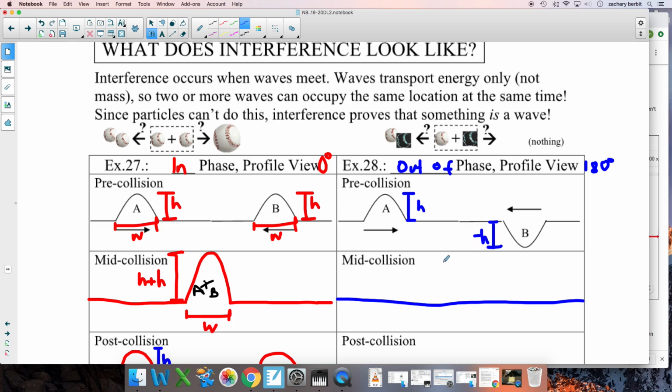And then, what happened when they met? Well, let's switch up the color. They still had a width w. And when they met, their width was the same. The width is still right here. That's this width also. And actually, we have it right here.